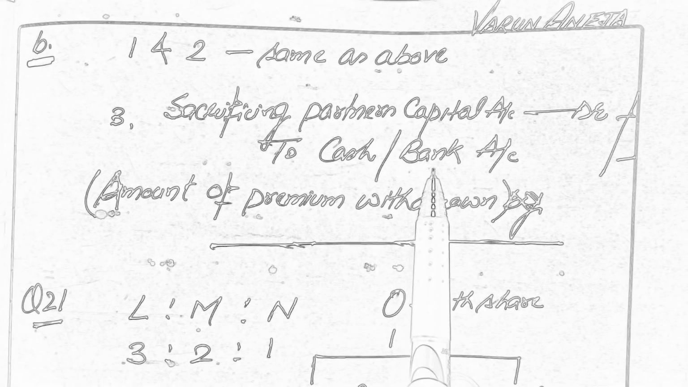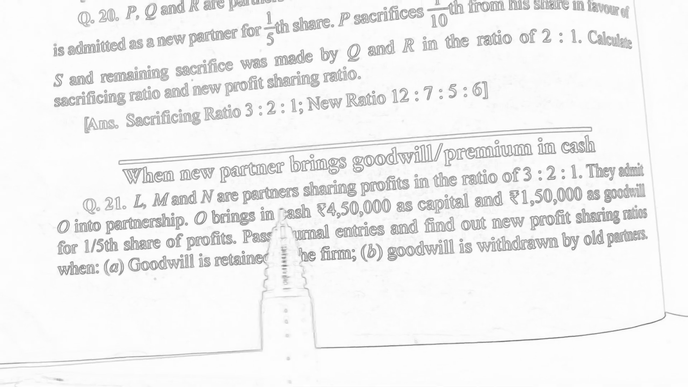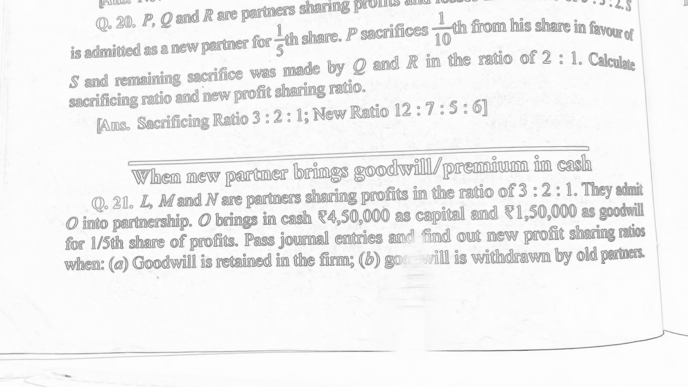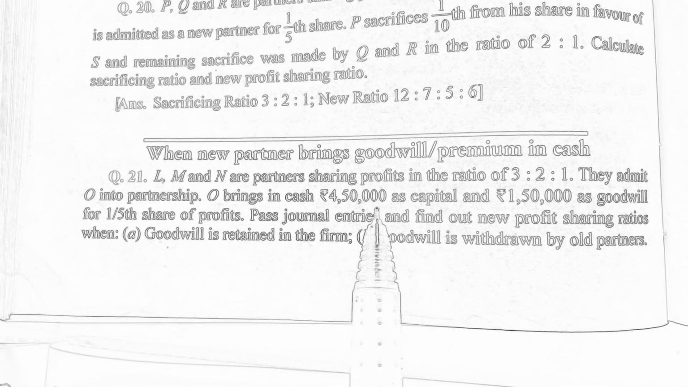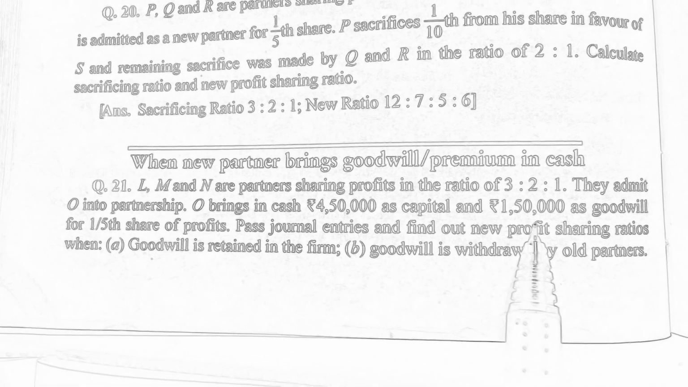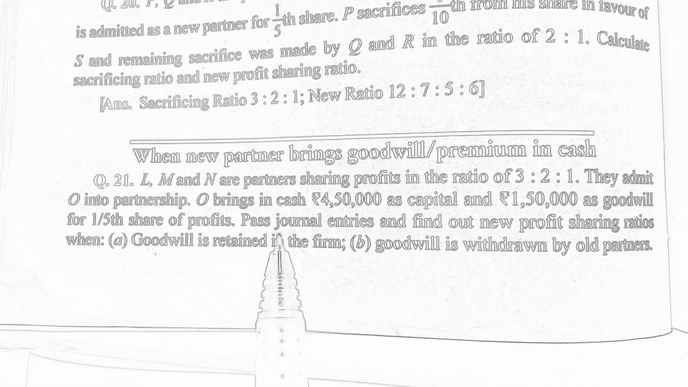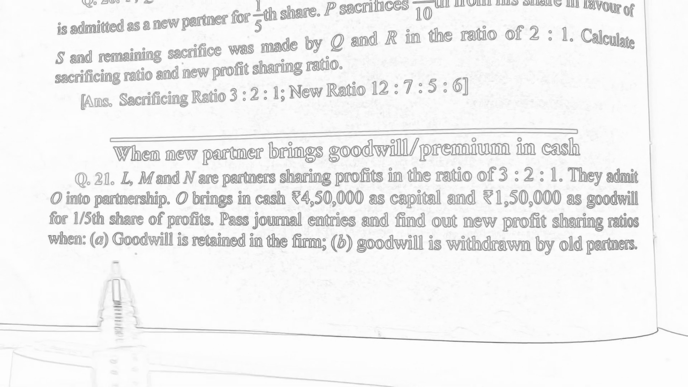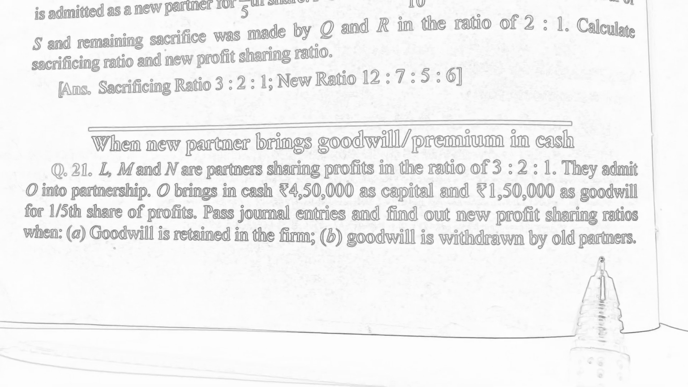This treatment we can understand with the help of a question, and this is question number 21. In this question, L, M and N are partners sharing profits in the ratio of 3:2:1. They admit O into partnership. O brings in cash rupees 4,50,000 as capital and rupees 1,50,000 as goodwill for 1/5 share of the profit. Pass necessary journal entries and find out the new profit sharing ratio when goodwill is retained in the firm and goodwill is withdrawn by the old partners.